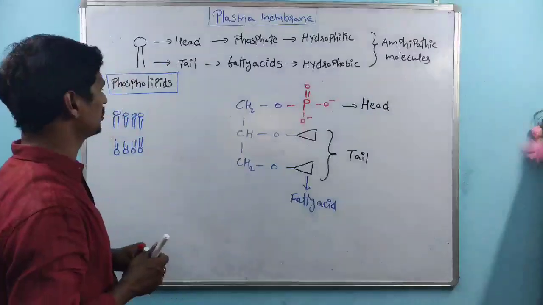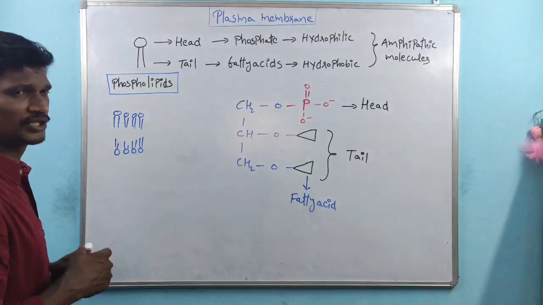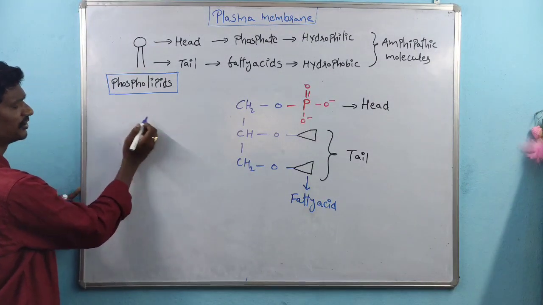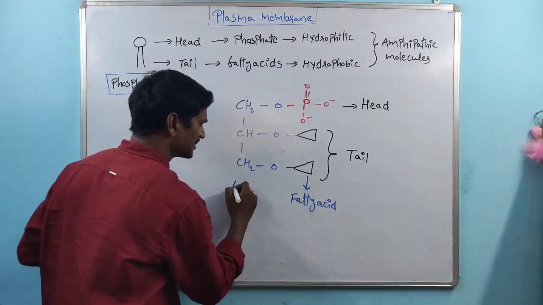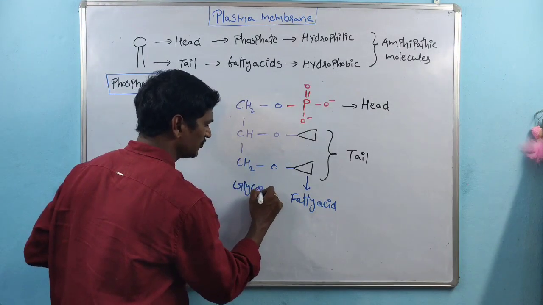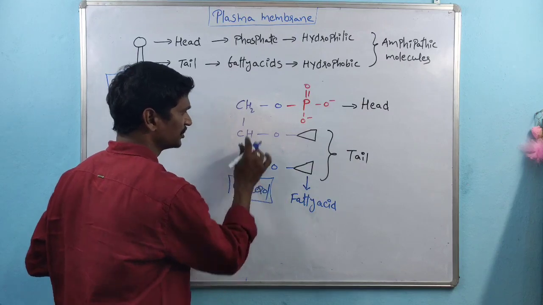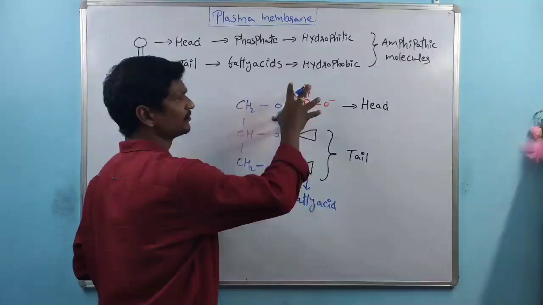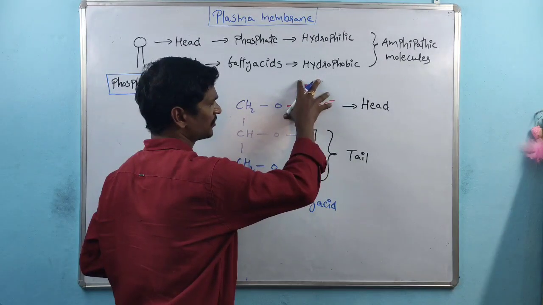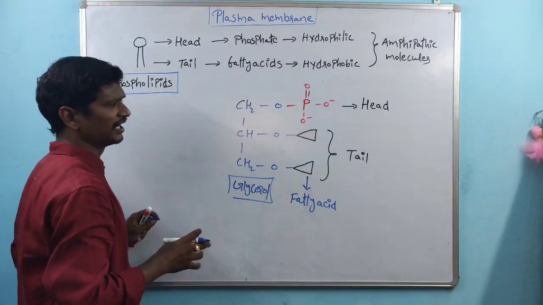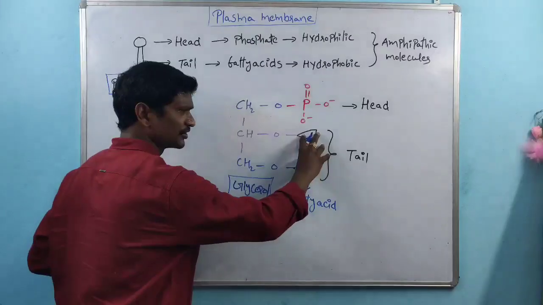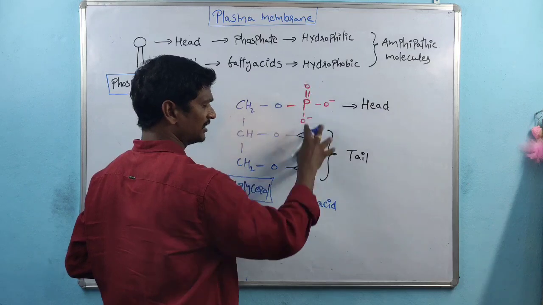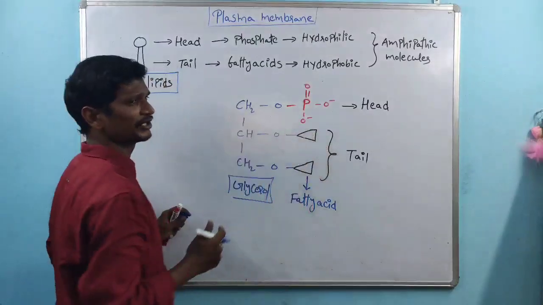So what is the composition of the phospholipid? As we know, within the phospholipid there is glycerol. This is the glycerol structure. Glycerol is the backbone, right? And there is a phosphate structure. This is one of the phosphate structures, right? And there are fatty acids. These two are fatty acids. So there is a phosphate head moiety and fatty acid tail moieties.